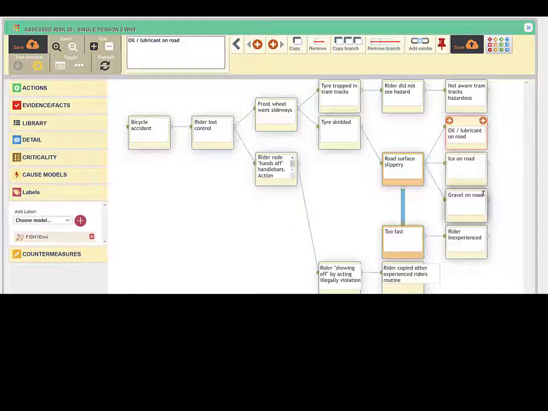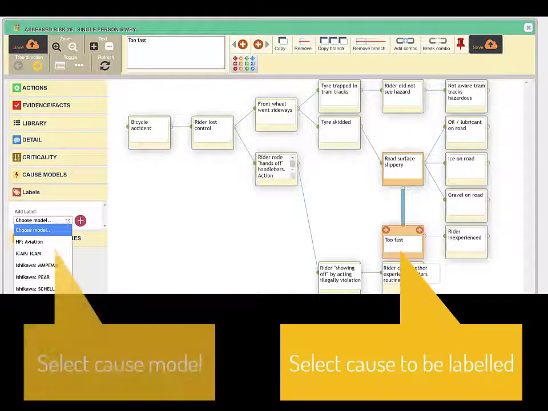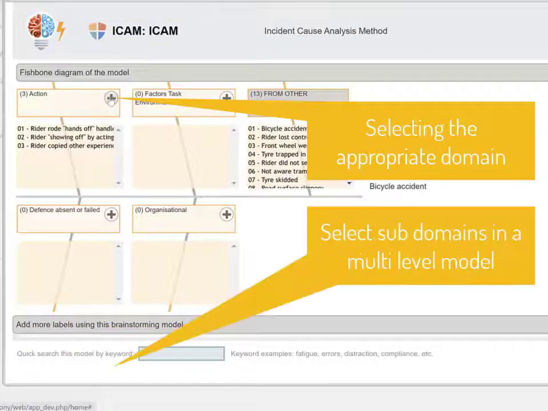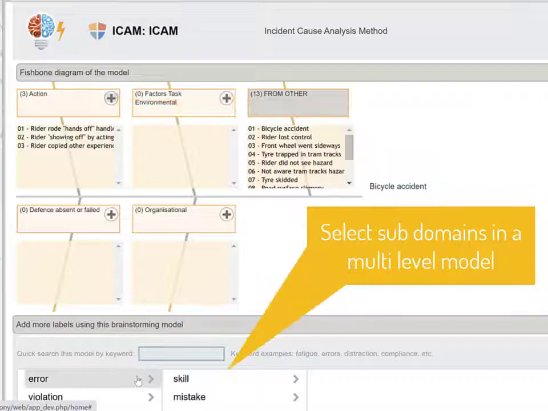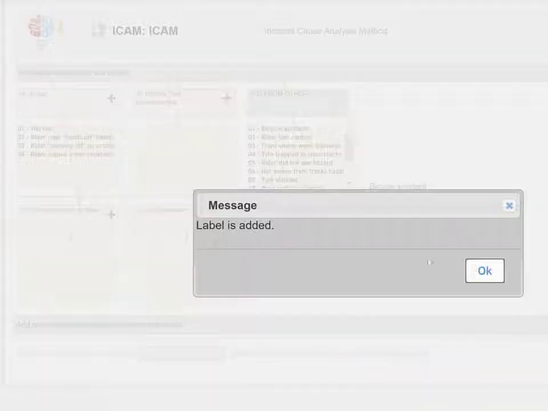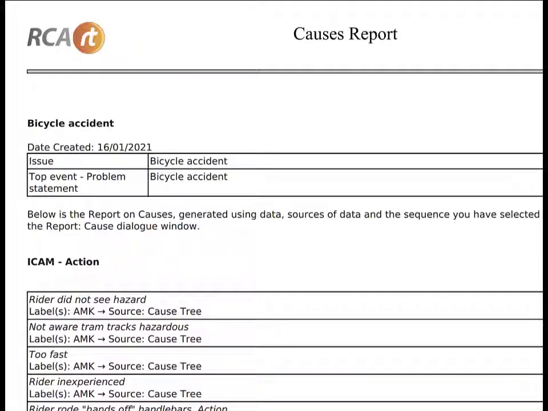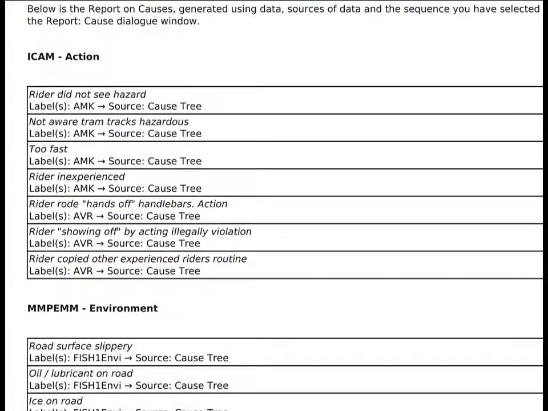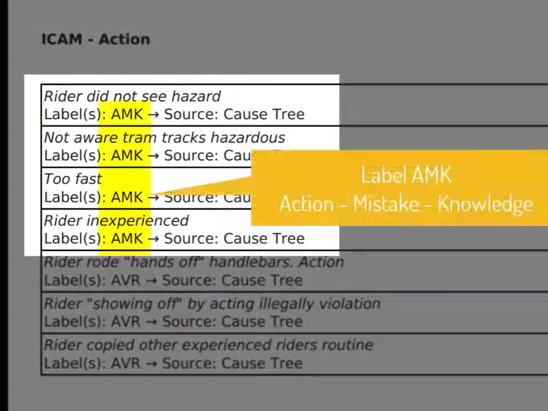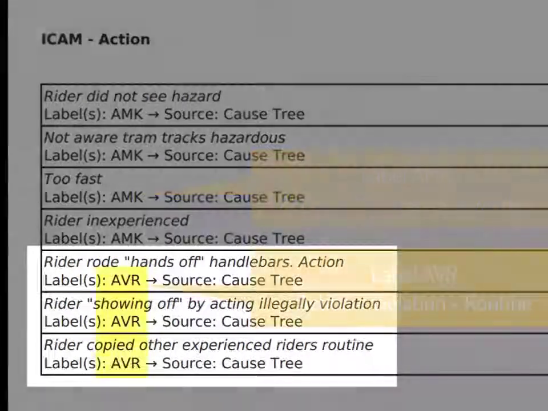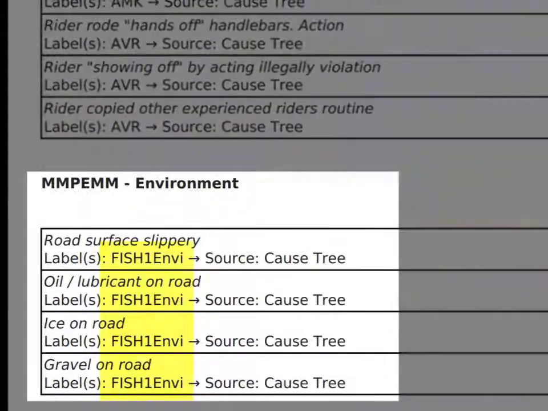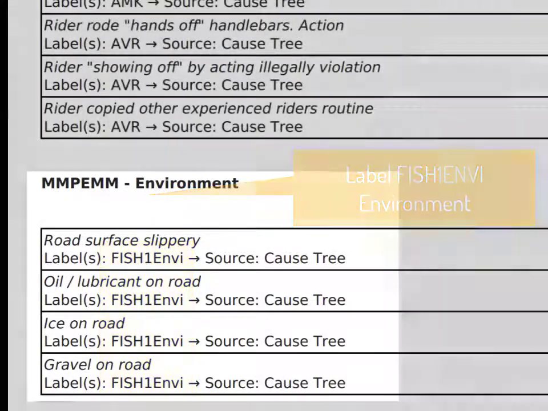And again, selecting the cause to be labelled, select the cause model, select the domain, and select the appropriate subdomains in the case of a multi-level fishbone, and click to save. The causes report lists the causes grouped according to their labels. In this case, causes relating to knowledge, routine violations, and environmental conditions played key roles in the accident.